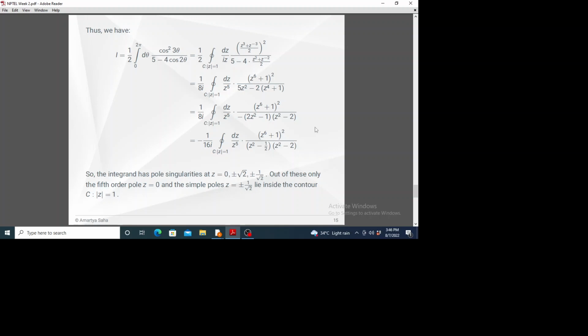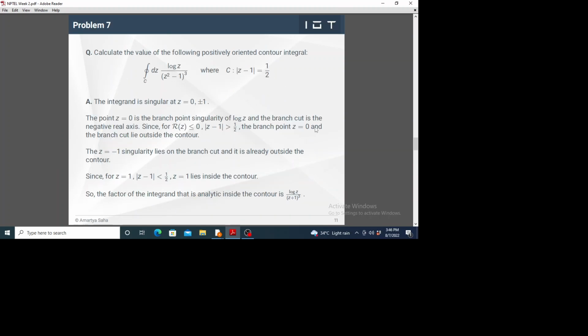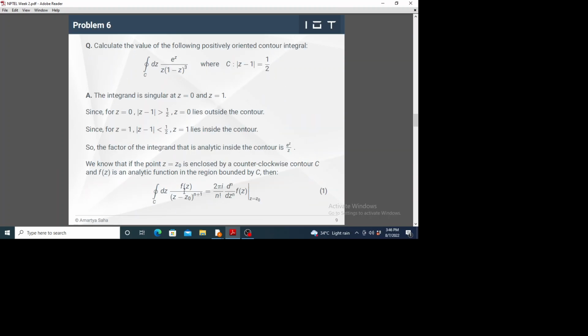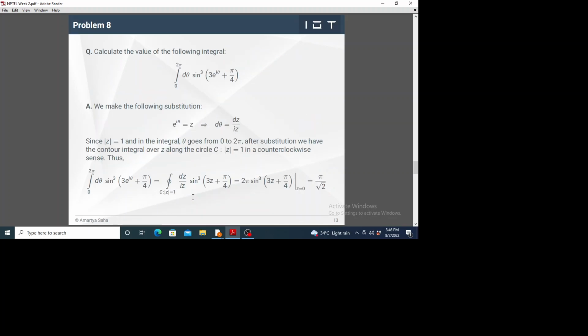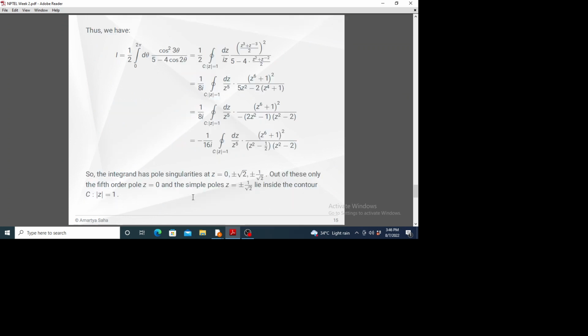So as I said, in this kind of problems we have to always bring the integrand in this form, z minus z naught. So the point of singularity is at the right hand side of the minus sign, and z minus z naught, and there is no coefficient associated with z. So if z has some coefficient like it is here, you have to factor it out.